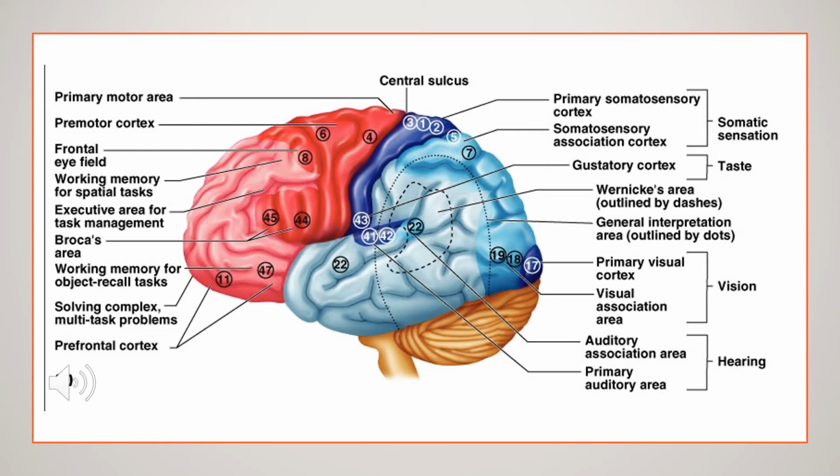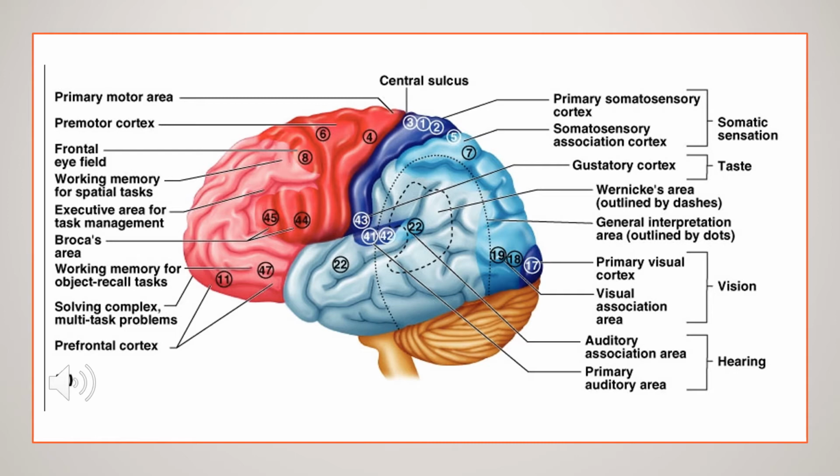So here it generally works on memorizing, recalling, management, task management, working memory, how to solve a problem, how to solve any task. All these activities, like how to bring thoughts into speech, how to convert it. Every activity which is related to your memory takes place in the frontal lobe of the